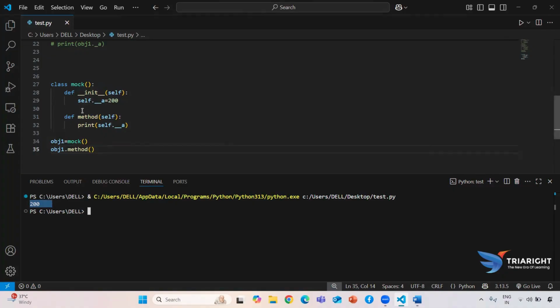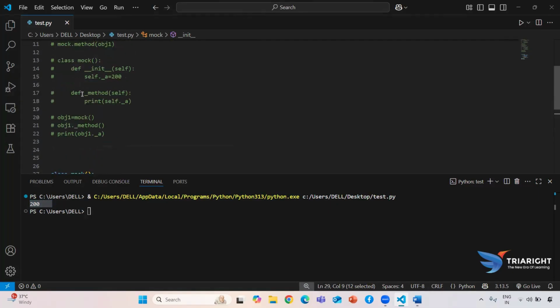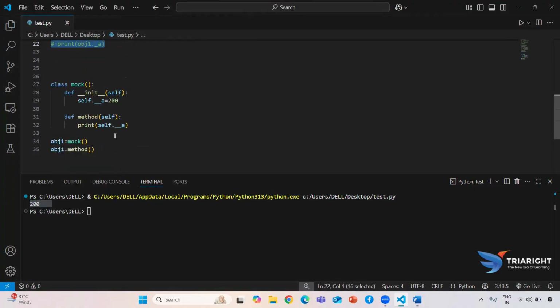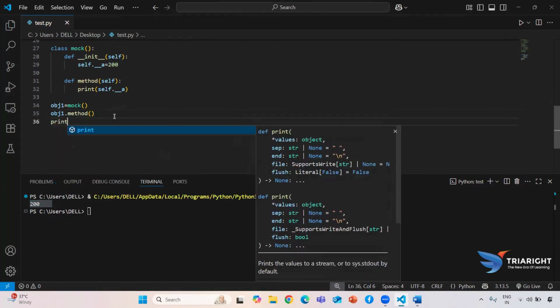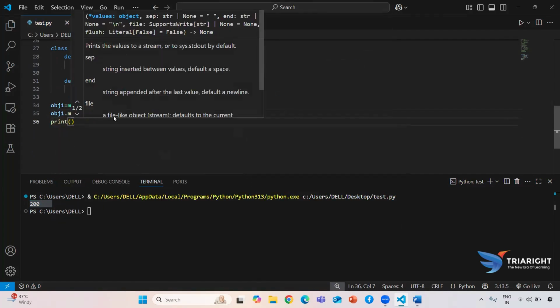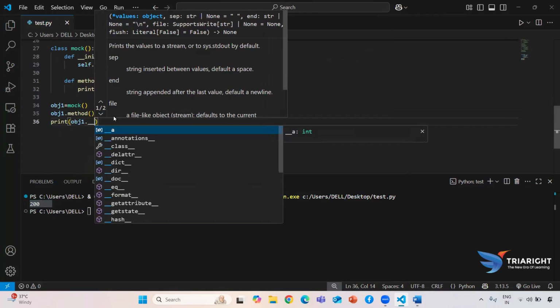Now my requirement is I want to print the a value outside of the class. Before, whenever we used the protected access specifier, we could access that particular value. But in this case, if I try to do that, what is my output? Now we are going to see. So here I need to use object one dot double underscore a.